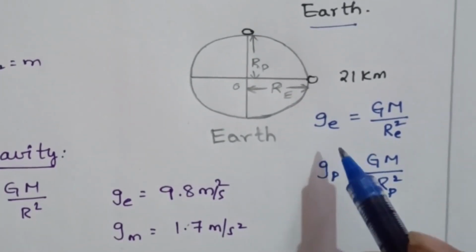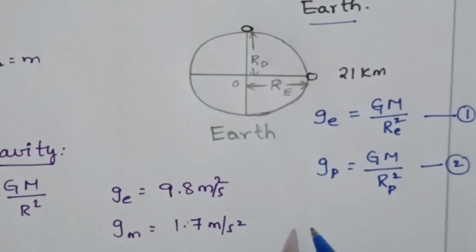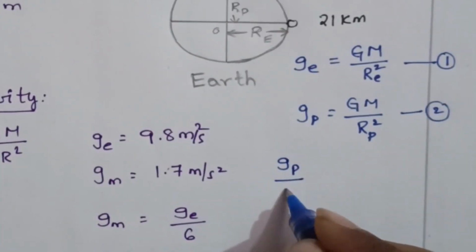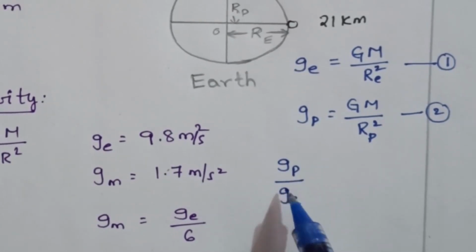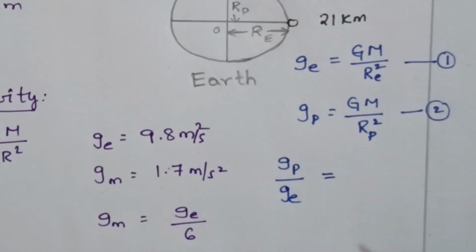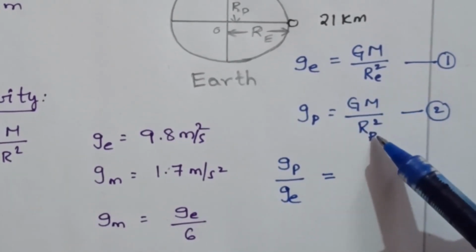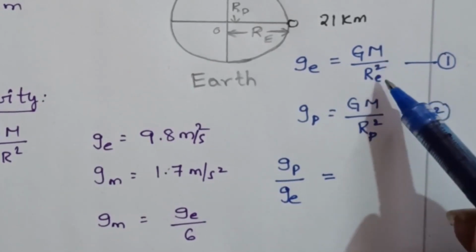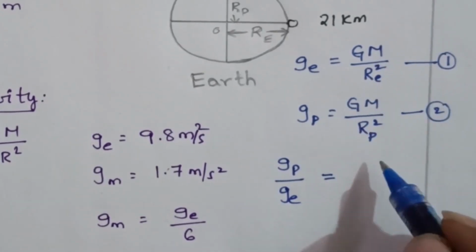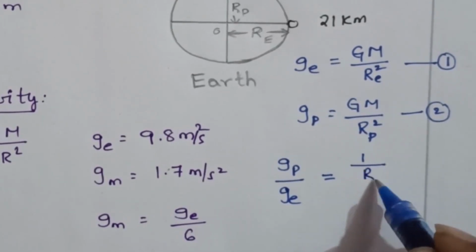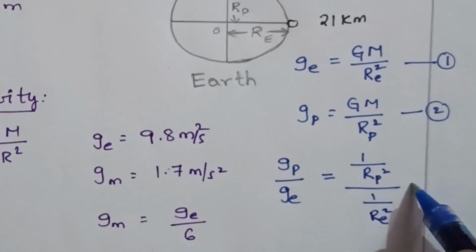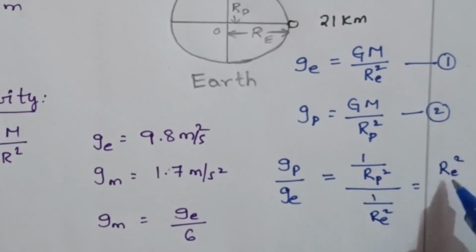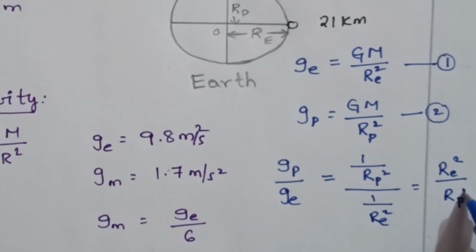So if you take the ratio of equation 1 and 2, we get gp by ge, the acceleration due to gravity near the poles divided by the acceleration due to gravity near the equator, equal to G M by Rp square divided by G M by Re square. G M gets cancelled, then 1 by Rp square by 1 by Re square, so it becomes Re square by Rp square.